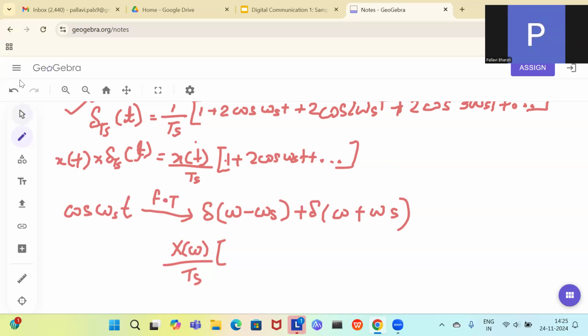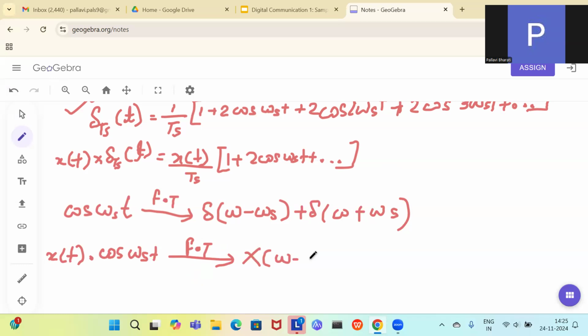So let me do it in a better way. Now you see over here, if I multiply x(t) into cos omega s t, then the Fourier transform will be X of omega minus omega s plus X of omega plus omega s.